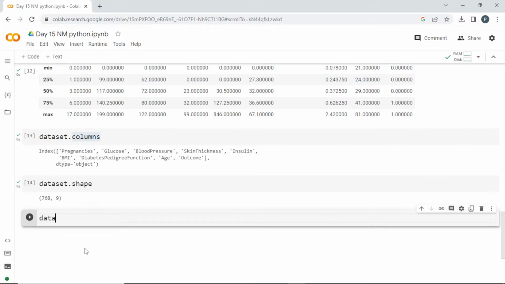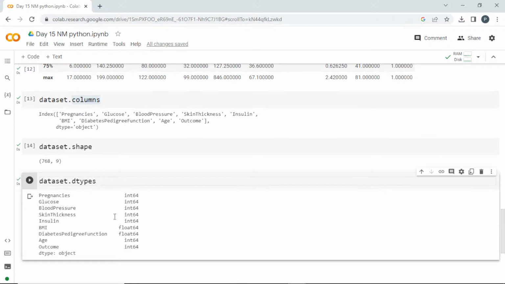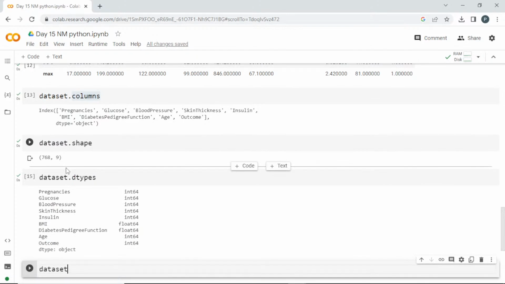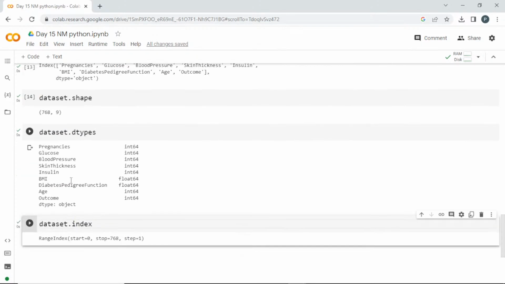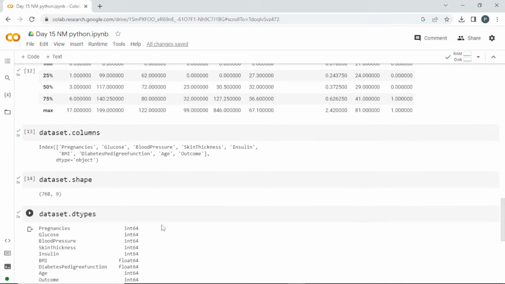And if you want to get the data type, you can go with dataset dot dtypes. In each column you can get the data type, and you can get the index information also, dot index. It's starting from 0 and ending at 768, and the step is 1. So this is the information about these things.